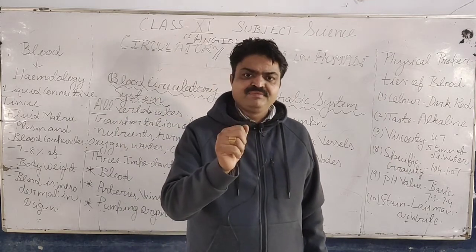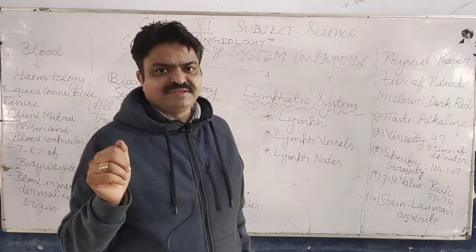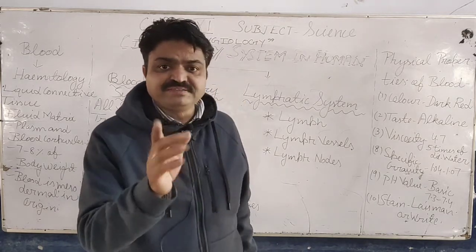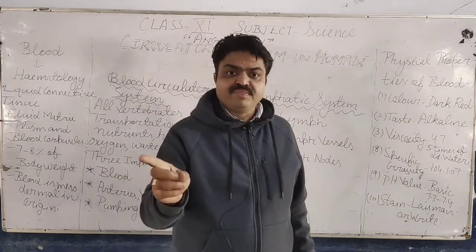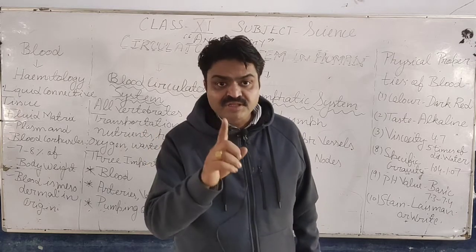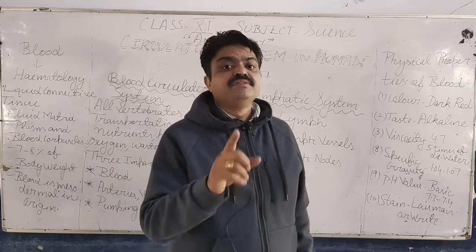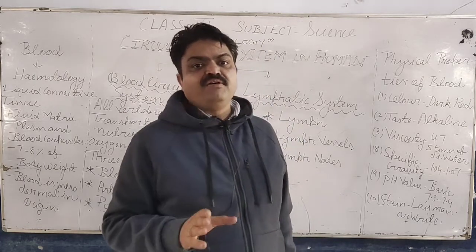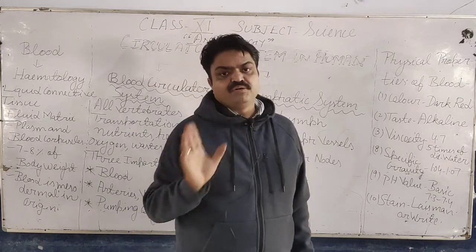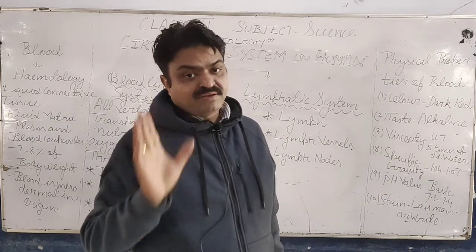Again, one question from me to you. Yes, it is due to the presence of iron, because heme means iron and globin means protein. The blood has an iron-containing protein, and especially in which type of blood corpuscles is this found? It is found in RBC, or red blood corpuscles. This hemoglobin is found there, and due to it our blood has the dark red color.